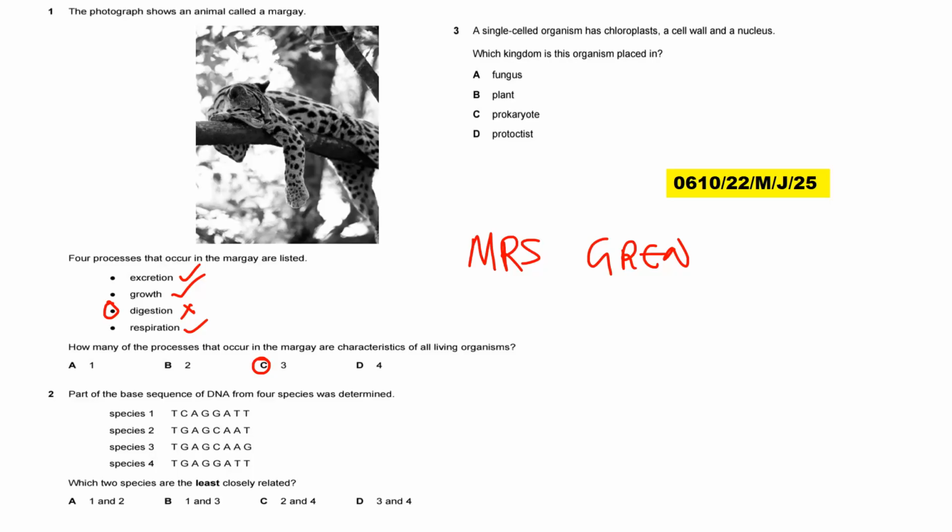So the question is, part of the base sequence was determined. Which 2 species are least closely related? Now, those that are least closely related are those that do not have base sequences that are close to each other in terms of sequence. Now, look at this. Let us start by comparing these 2. So if we compare these 2, let us look at their similarity.